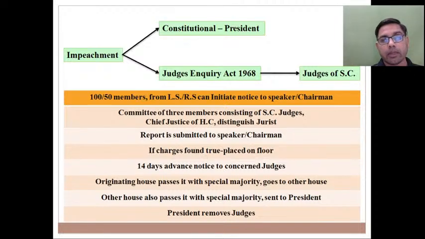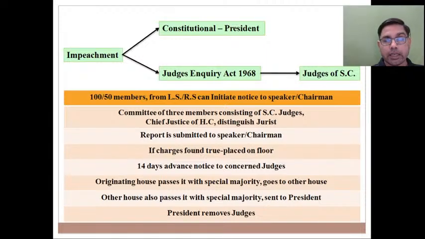Originating house से मेरा मतलब है कि जिस house में से initiate किया गया है, ये लोकसभा भी हो सकता है और राज्यसभा भी हो सकता है, इसे place किया जाएगा house में, but इस पर discussion start नहीं होगा. Before starting discussion, 14 days notice will be served to that concerned judge, that he should prepare himself for a defense. Either he may defend himself or he may take the services of an eminent lawyer. Once house which has originated it, after such proceeding, passes it with a special majority.